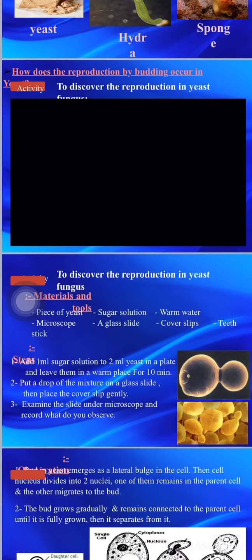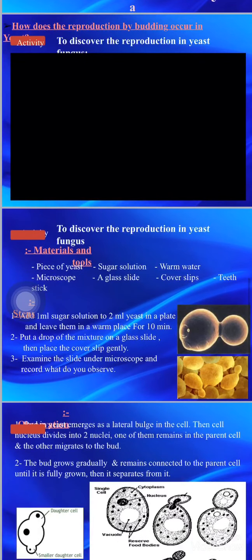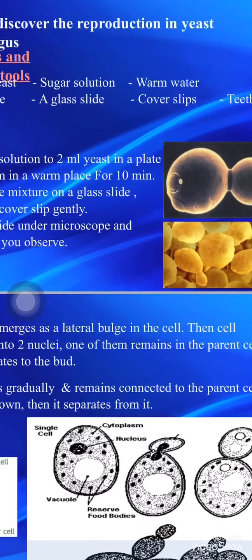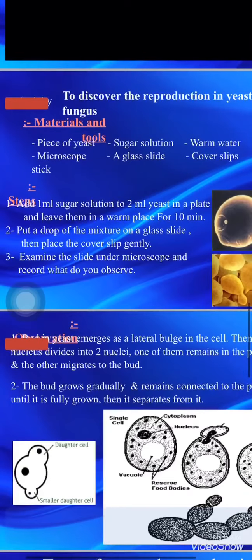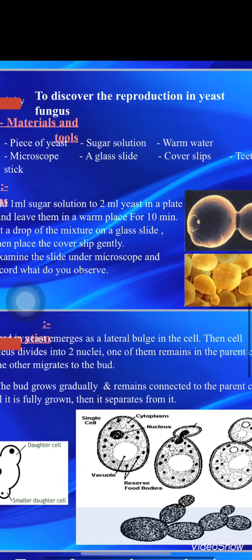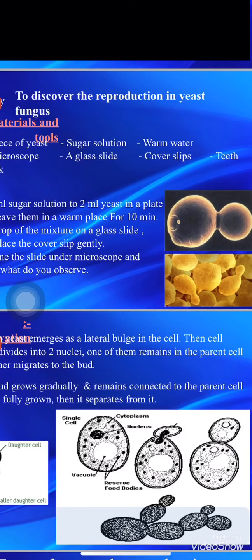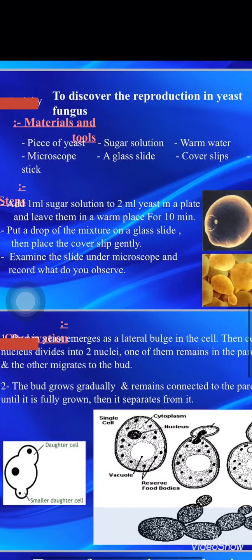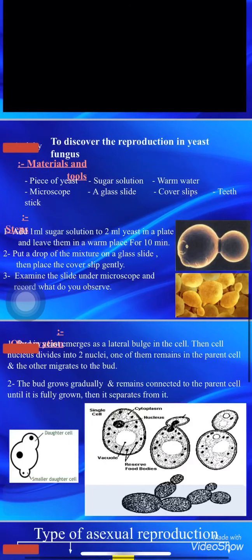What will you observe? You will observe that the bud in the yeast emerges as a lateral bulge in the cell, as you see in this picture. Then the cell nucleus divides into 2 nuclei. One of them remains in the parent cell and the other migrates to the bud. The bud grows gradually and remains connected to the parent cell until it's fully grown. Then it separates from it.